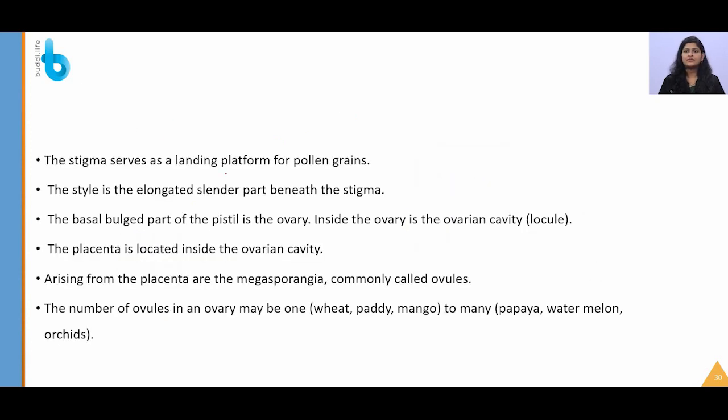The stigma serves as a landing platform for pollen grains. The style is the elongated slender part beneath the stigma. The basal bulged part is the ovary. Inside the ovary is the ovarian cavity where the placenta is located. Arising from the placenta are the megasporangia, commonly called ovules. The number of ovules in an ovary may be one to many.